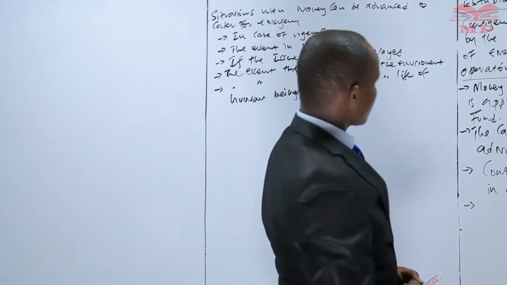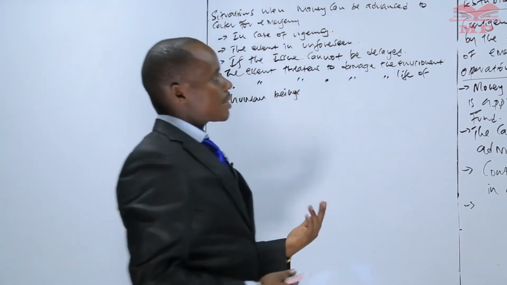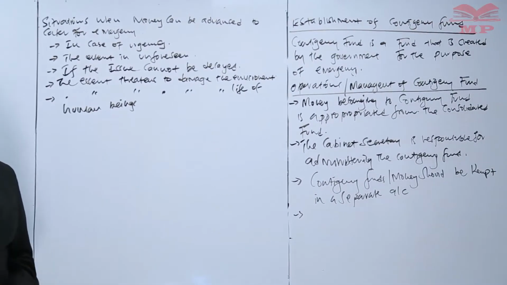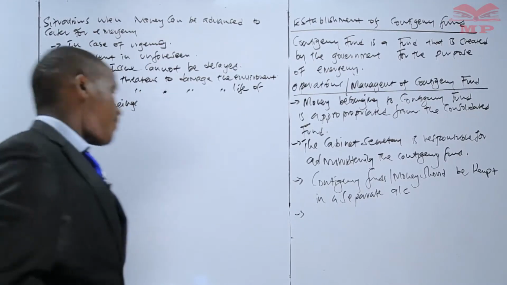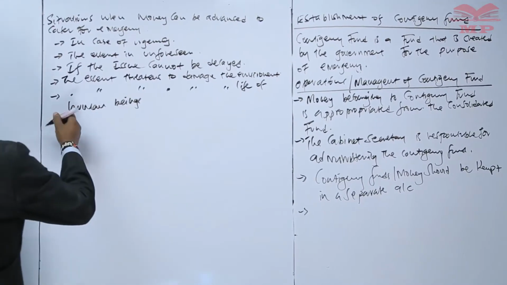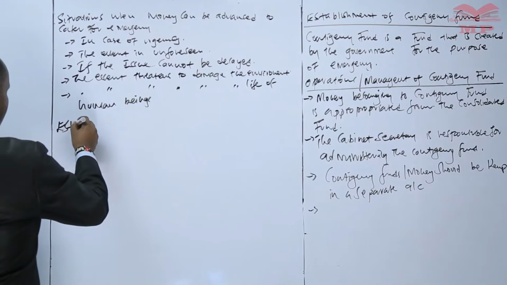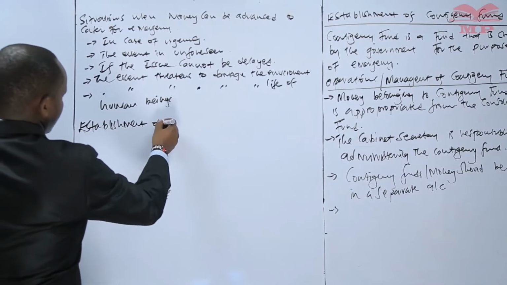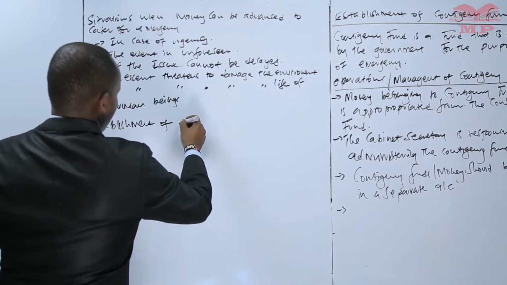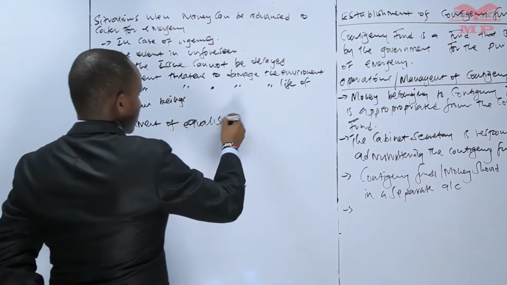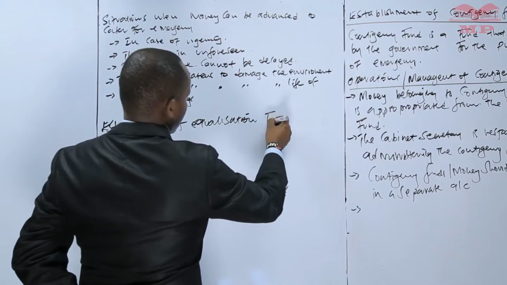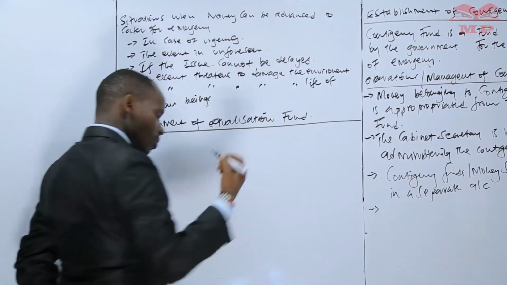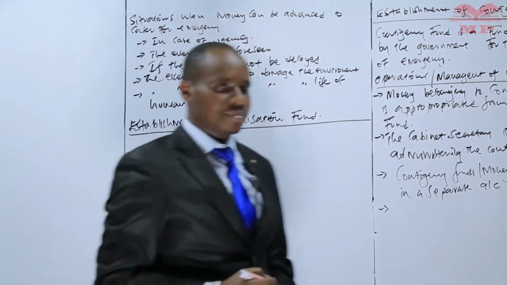So I would like us to move to our second area, that is the other subtopic, which is establishment of the equalization fund. What we need to ask ourselves first is, what is an equalization fund?